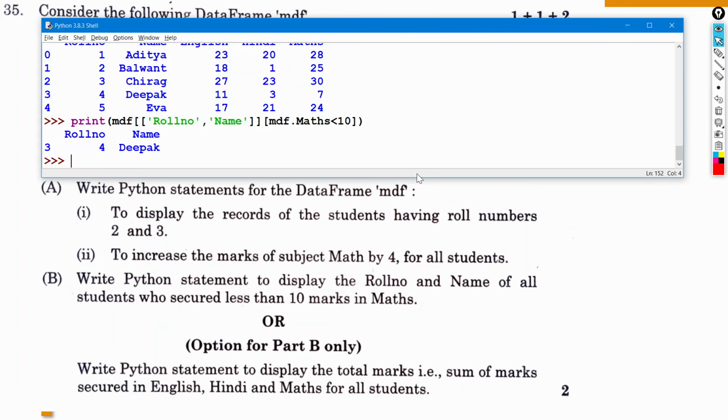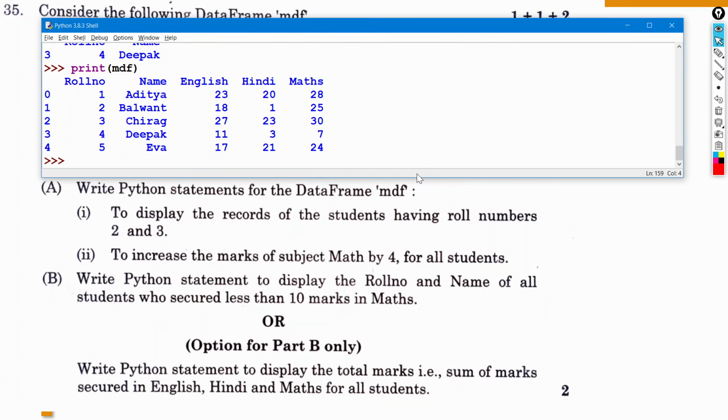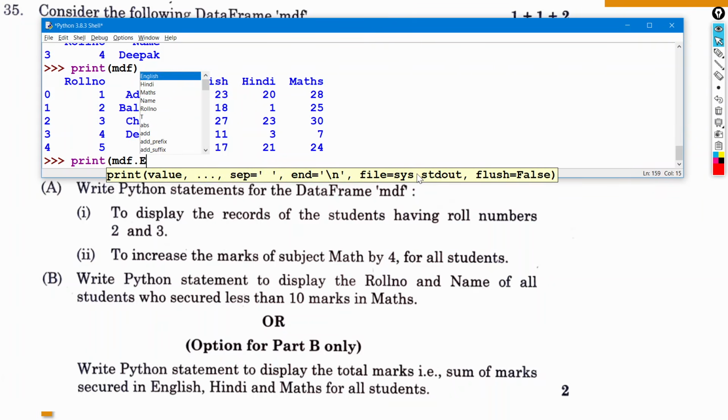Okay, the last one is the last part: write a Python statement to display the total marks, that is the sum of marks secured in English, Hindi, maths for all. So I'll again print that MDF for you. Okay, so we have to display the total. So you just have to write print MDF.English, the sum of marks secured in English. So it should be English.